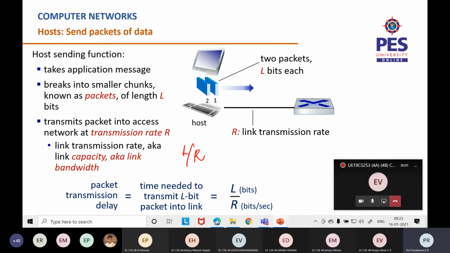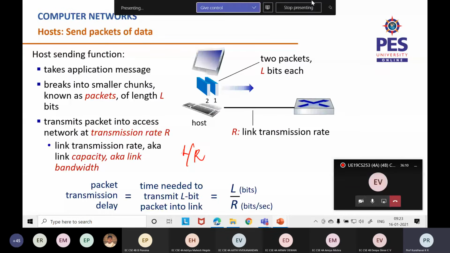So the packet transmission delay is the time needed to transmit an L-bit packet into the link. It's L by R: L bits divided by R, where R is the transmission rate, also called the link bandwidth. R is calculated in bits per second, that is, how many bits travel in a second. So this is the packet transmission delay.